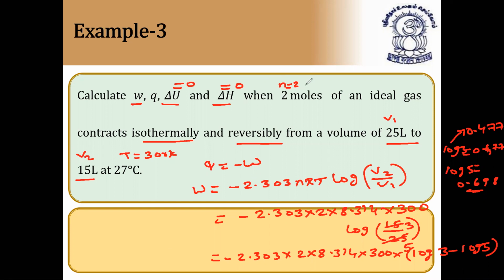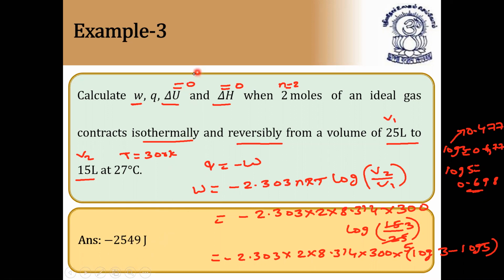Let us check the answer now. 100% you get the answer. The answer is equal to minus 2549 joules. So that is work done only. Work done here is minus, and Q also has a minus, so minus minus becomes plus. So Q is equal to minus 2549, whereas work done is positive, that is plus 2549.